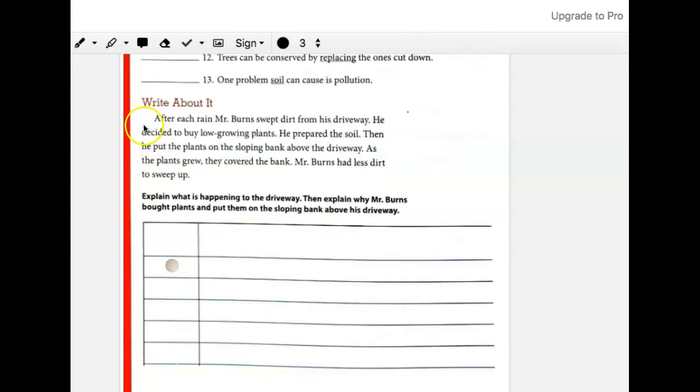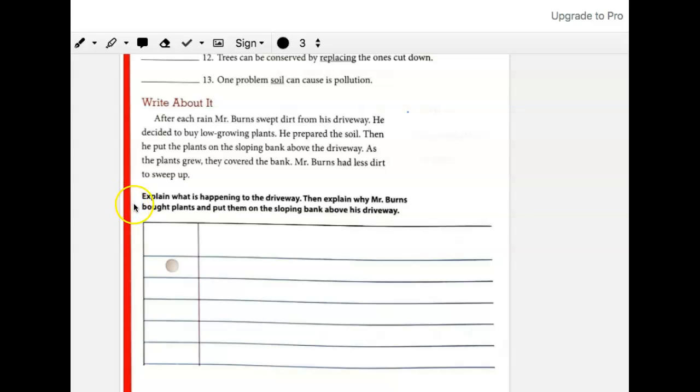So what you're going to do in this section is read this story. Read this paragraph and then write a couple of sentences to explain your answer. So let's read the story together. After each rain, Mr. Burns swept dirt from his driveway. He decided to buy low-growing plants. He prepared the soil. Then he put the plants on the sloping bank above the driveway. As the plants grew, they covered the bank. Mr. Burns had less dirt to sweep up.